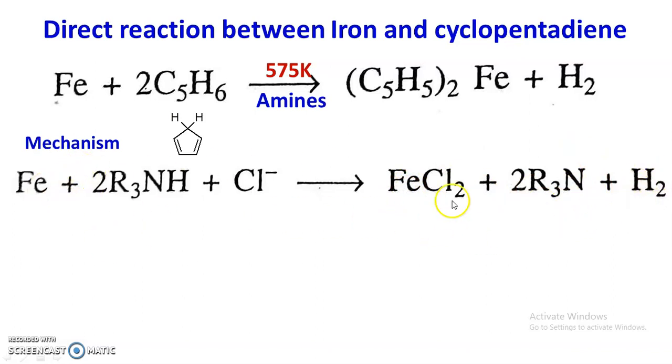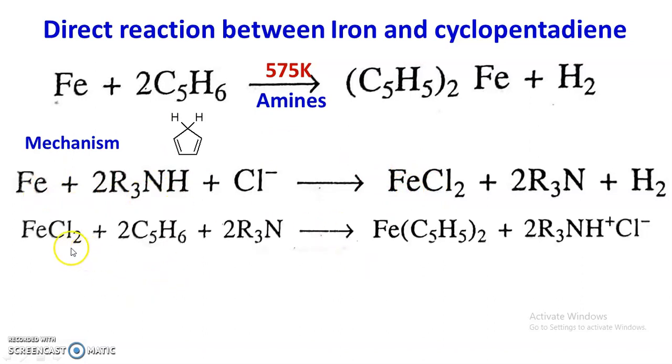So this iron is converted into ferrous salt. So there is oxidation of iron. Then this ferrous salt further reacts with cyclopentadiene in the presence of tertiary amine, and there is a formation of ferrocene and quaternary ammonium salt. So this is the second step.